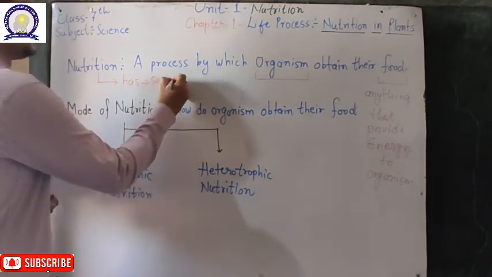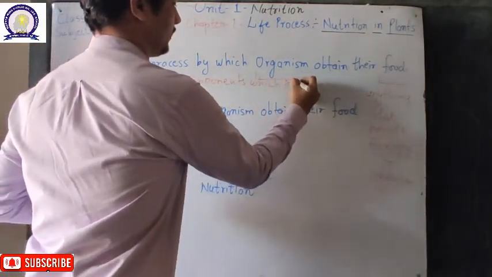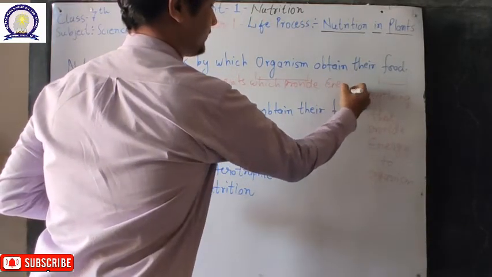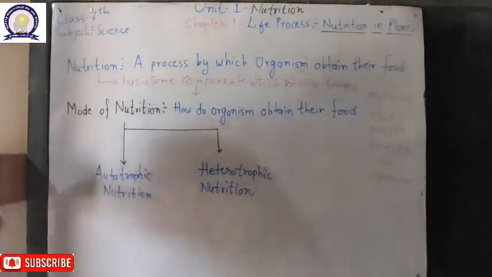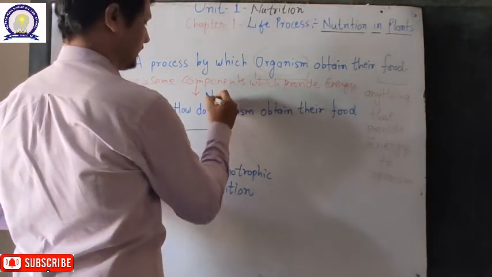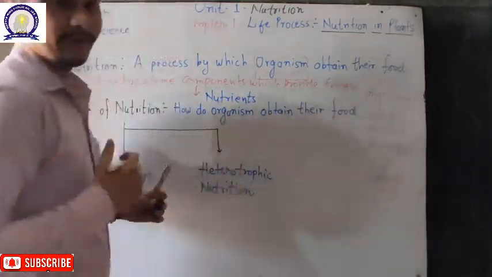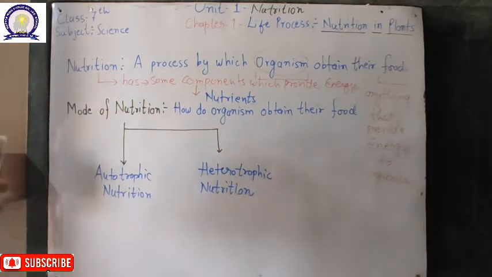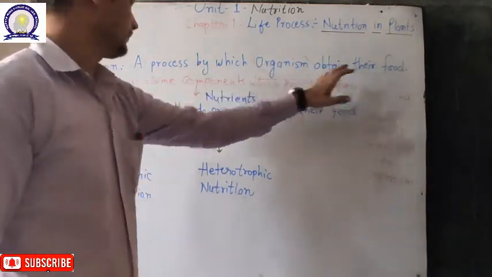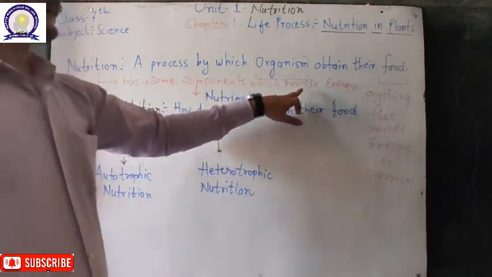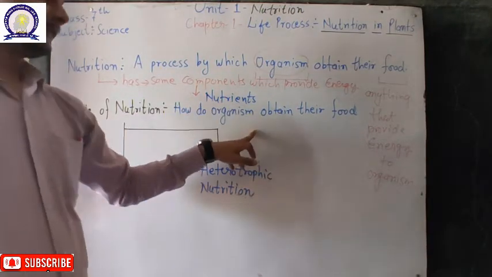Now nutrition has some components which ultimately provide energy to the organism, and these components are known as nutrients. The components that provide energy to the organism are called nutrients, and they can be of various types. We will discuss them in a further section. So nutrition is a process by which an organism obtains its food, and it has some components which provide energy, called nutrients.